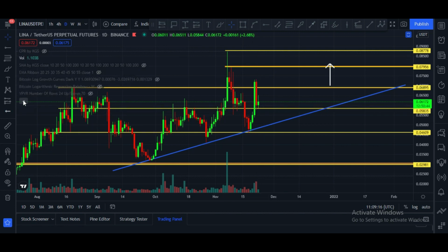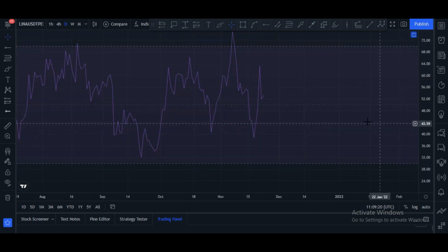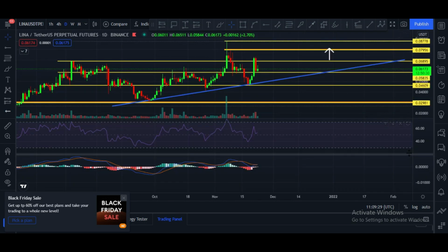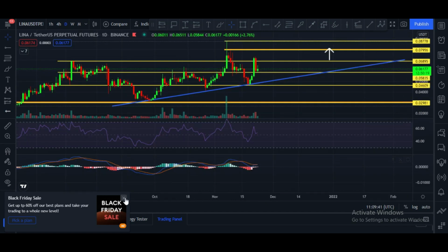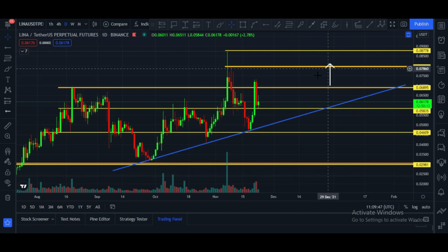We have to wait. Let me please show you MACD and RSI, the daily MACD and RSI. Here you can see RSI is at 53, which is a good sign, and it is above 50, which is a very good sign. And a MACD crossover towards the upside is about to happen, and this will be huge. After this crossover, definitely price will go up. We have to wait until price moves towards the upside and hits these targets. And these are the targets.